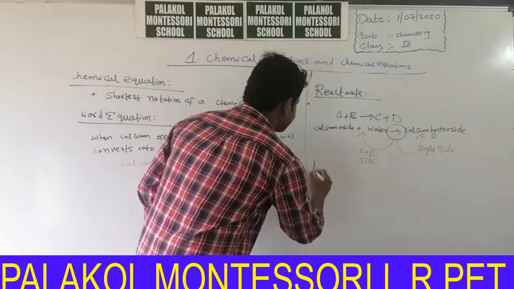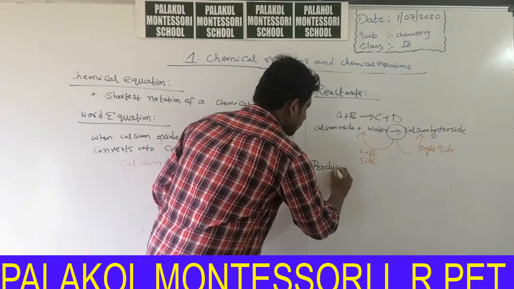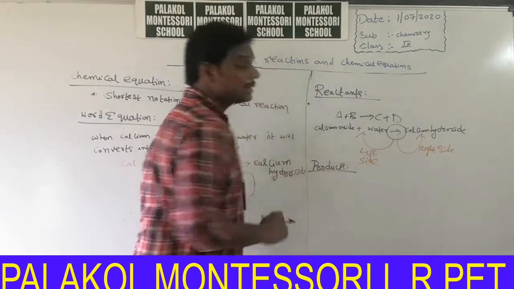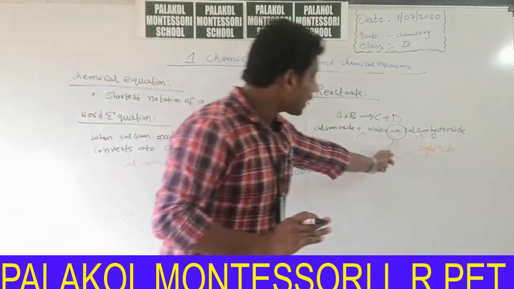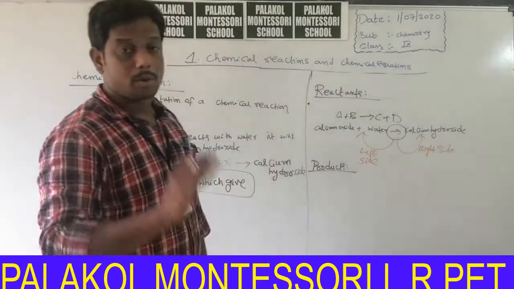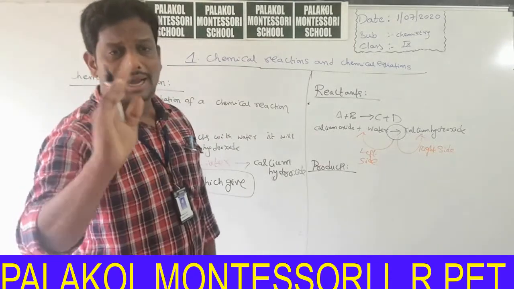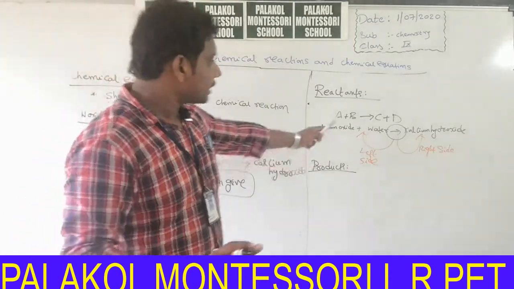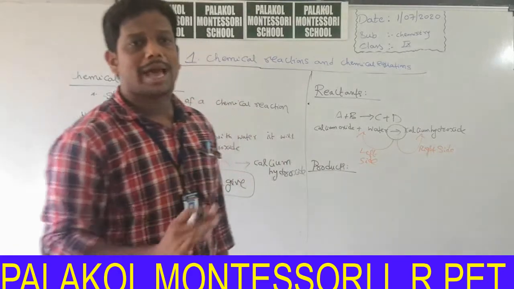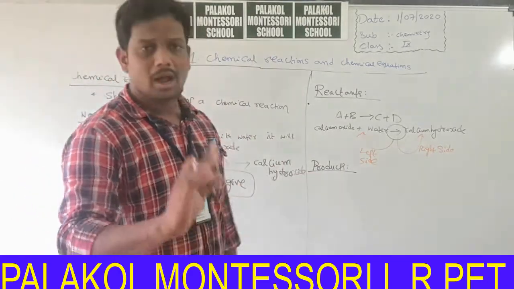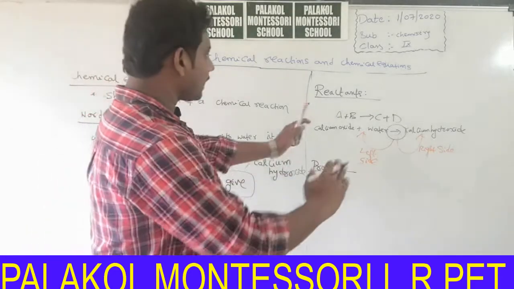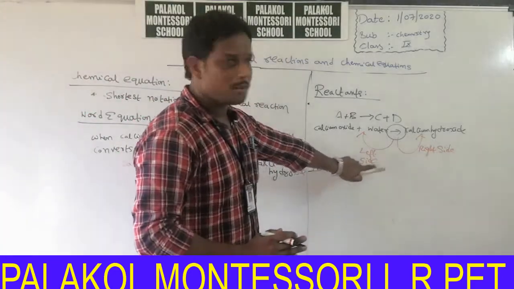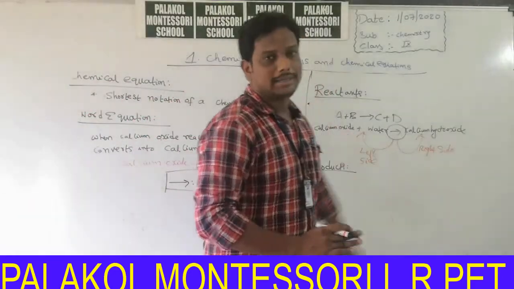Okay, what about products? Products are present on the right side of the arrow mark. Reactants are present on the left side of the arrow mark. Products are present on the right side.